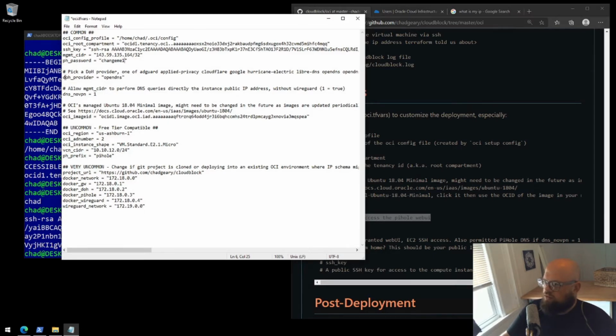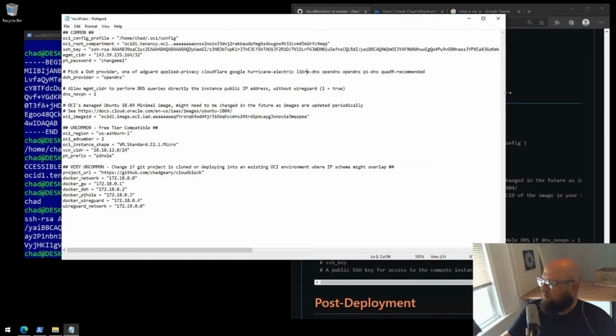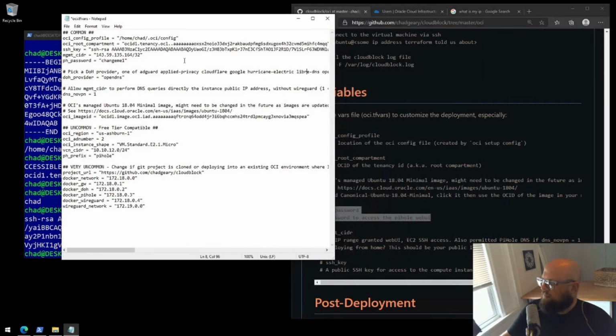A short note, your DoH provider, DNS over HTTPS provider, that should be one of these values. I've got quite a few of them available there. I use OpenDNS. I'm okay with OpenDNS. It works fine for me. Maybe do a search online for different DoH providers and the features they offer. These should all work. Some of them offer additional things like malware blocking and such, but OpenDNS works fine.